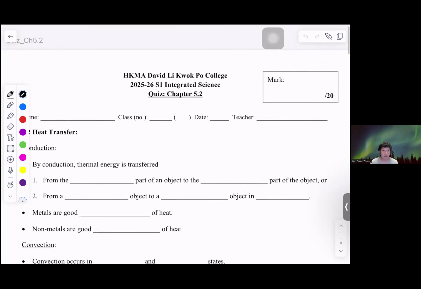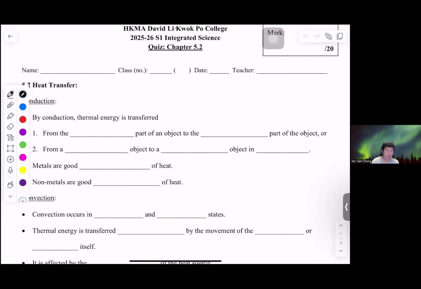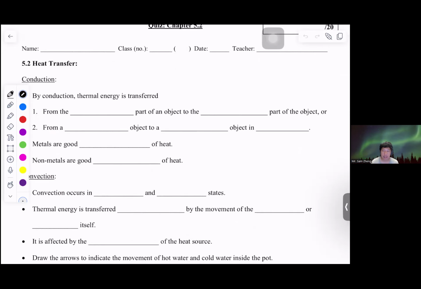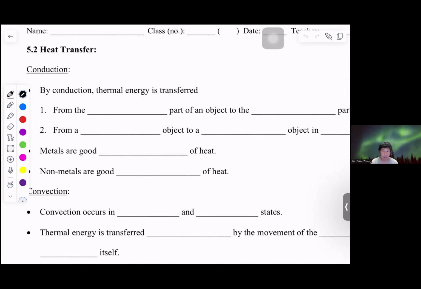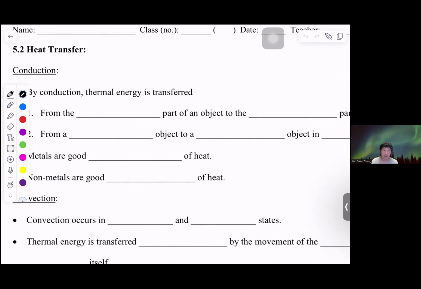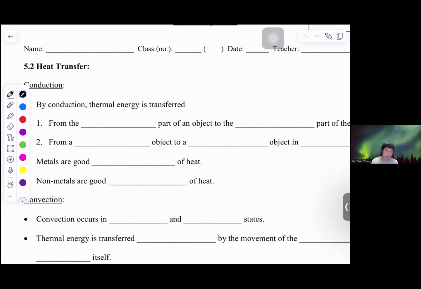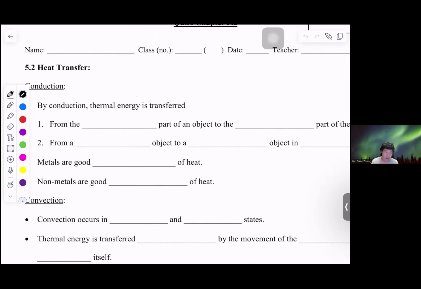Okay, so now we will move on to the chapter 5.2 quiz. Again, the performance for this part is not that satisfactory. So maybe let us quickly go through each answer. Please do the corrections when I go through the answers with you.